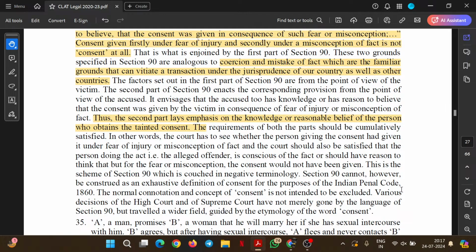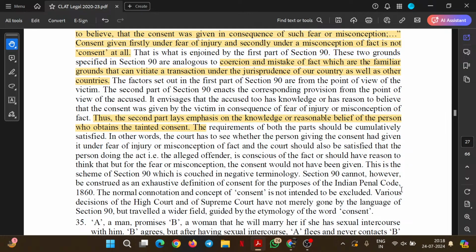The consent in this particular paragraph has been defined by defining what is not consent, because what is consent might have several interpretations, but the exhaustive part, or the part that has limitations, is the part that defines what is not consent.